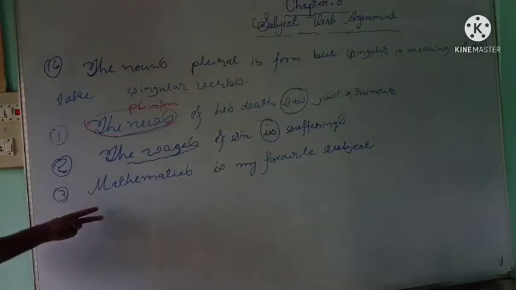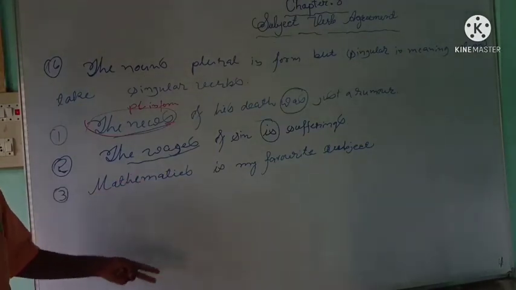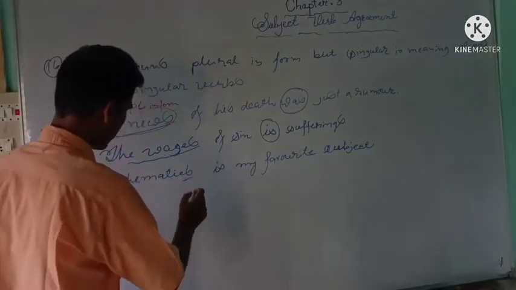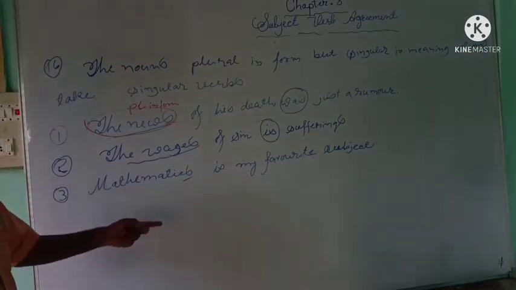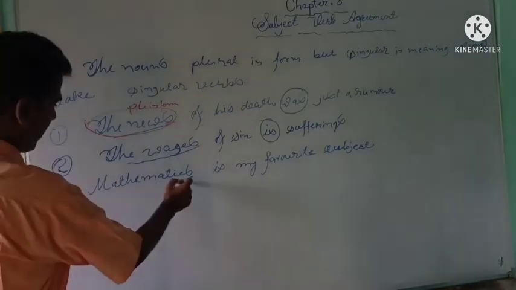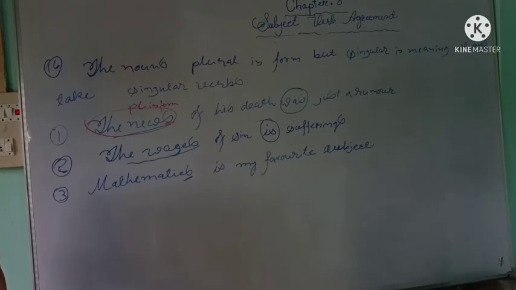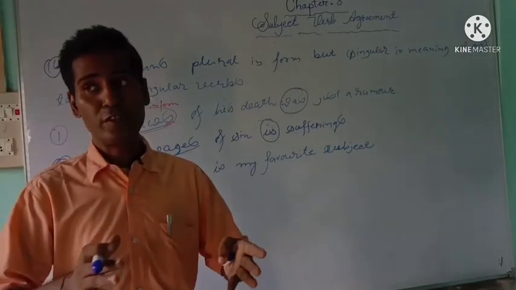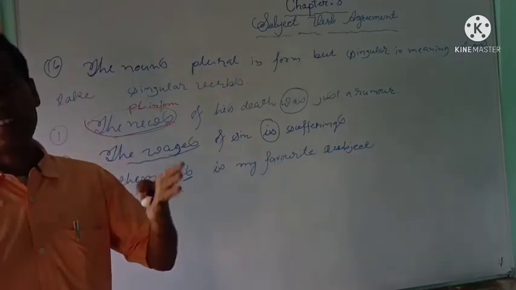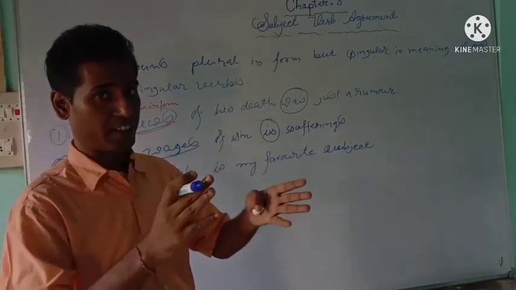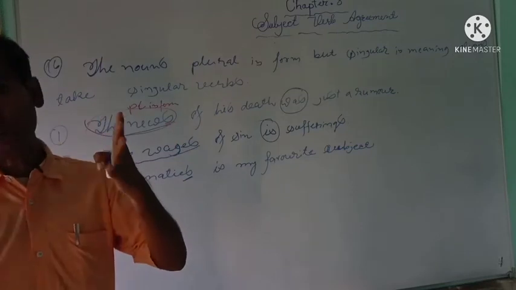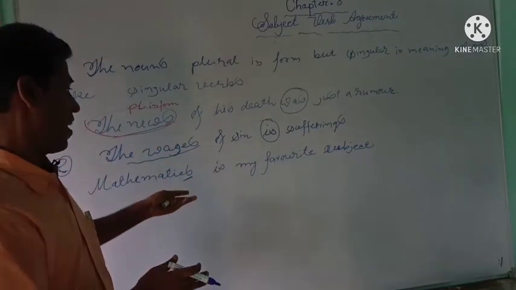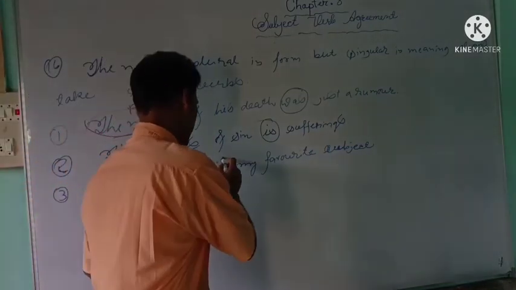Similarly, in the third sentence, when you say mathematics, seeing the final s, it looks plural in form, but mathematics is the name of one subject. Since it's the name of one subject, it's singular, and it takes a singular verb.